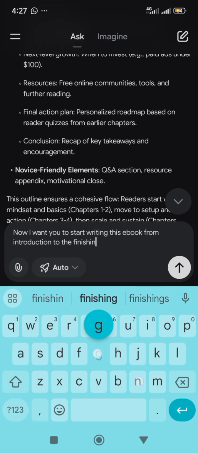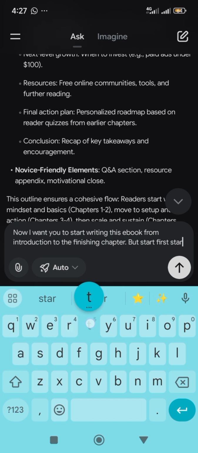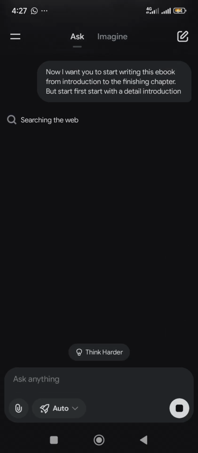All right, finishing chapter. Let's see, but first start with a detailed introduction. All right, so we're going to use this for now. Then just tap on send.